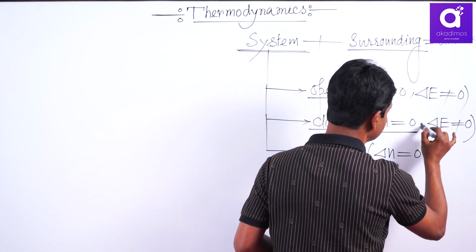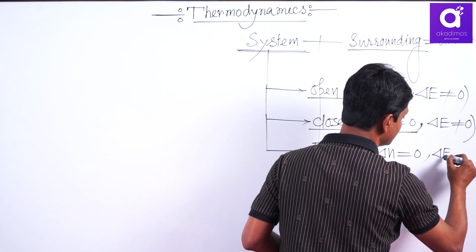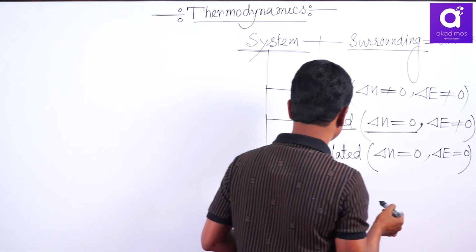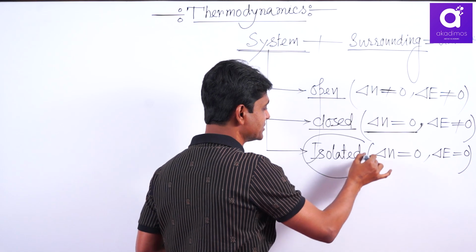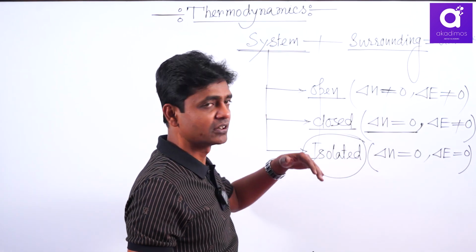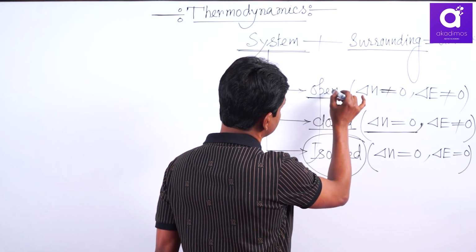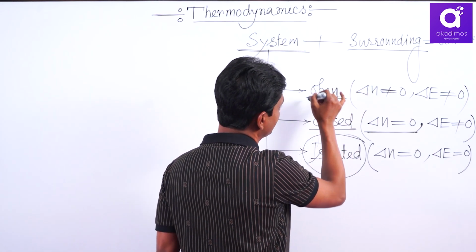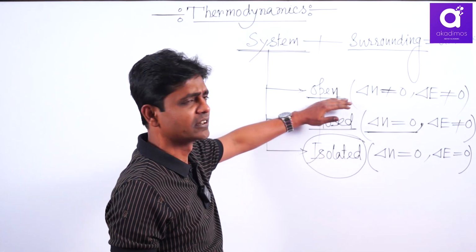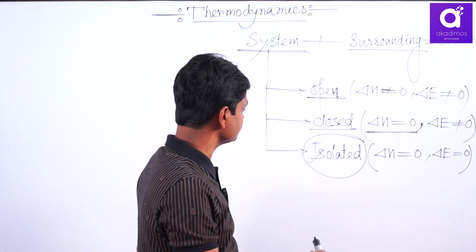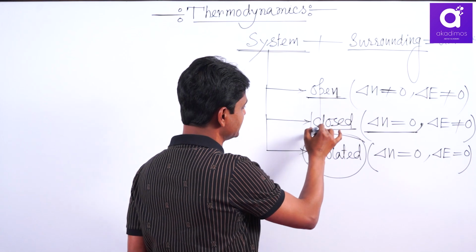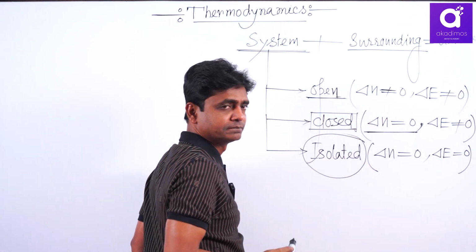And you will get the minimum number of variables in an isolated system, and you can easily analyze an isolated system since there is no relation with the surroundings. Then the most difficult to analyze is the open system, since the number of variables there is maximum. Now our syllabus is basically based on the closed system.